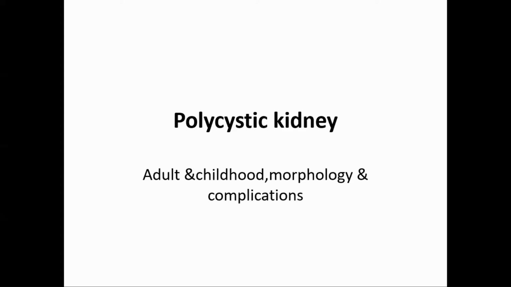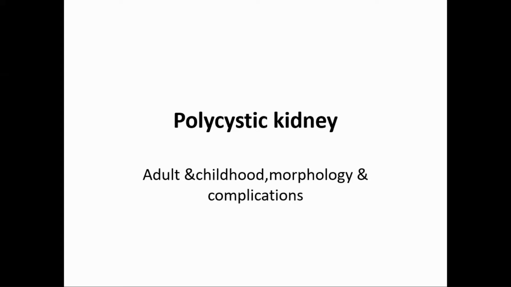So that is the difference, as the name suggests. And adult one is autosomal dominant inheritance. And PKD1, polycystic kidney disease 1, and PKD2, those are the genes which are responsible for mutation, and they produce this polycystic kidney in adult.